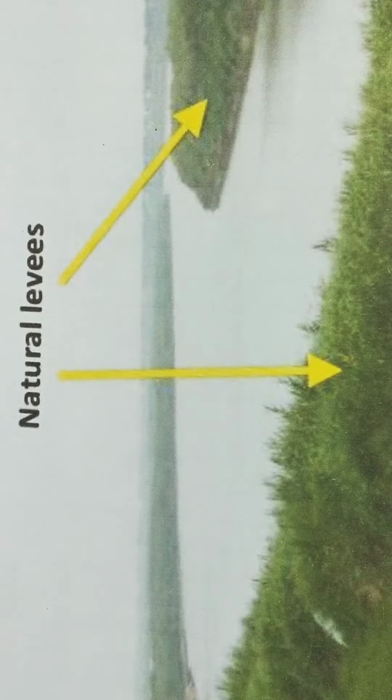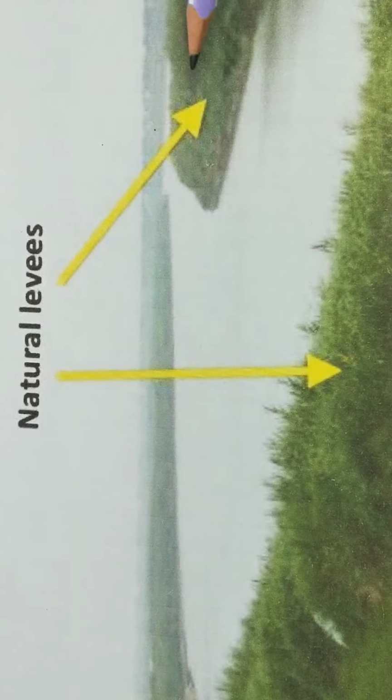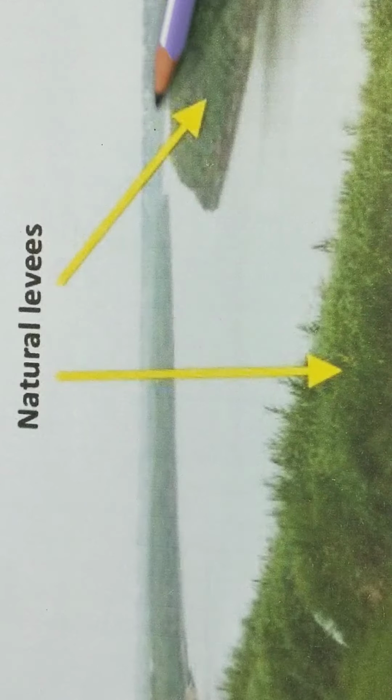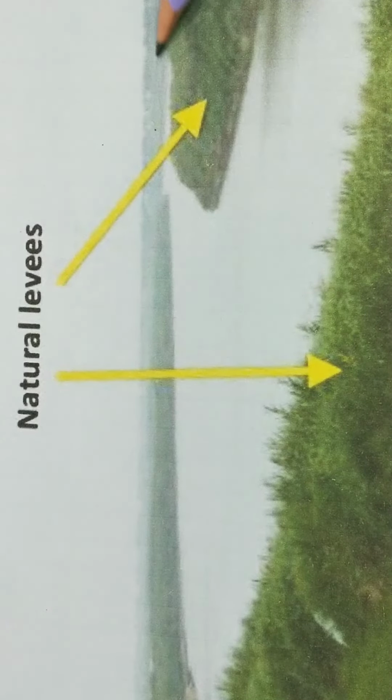Now come to the next landform, the natural levees. We saw previously that when the floods were there, the fine alluvial soil was deposited on the valley floor, and the coarse material, which was not so fine, is deposited along the banks of the river.